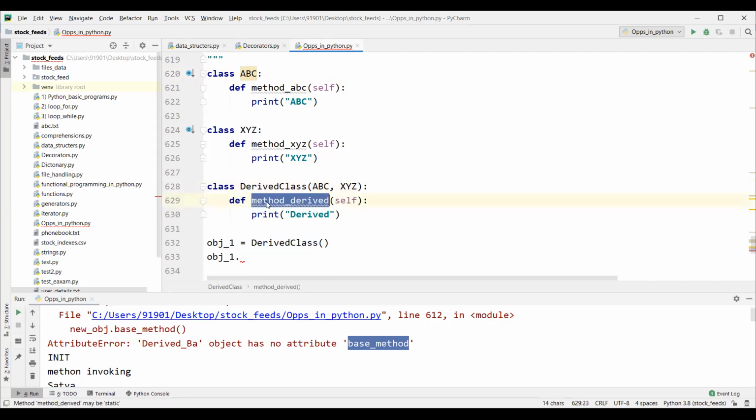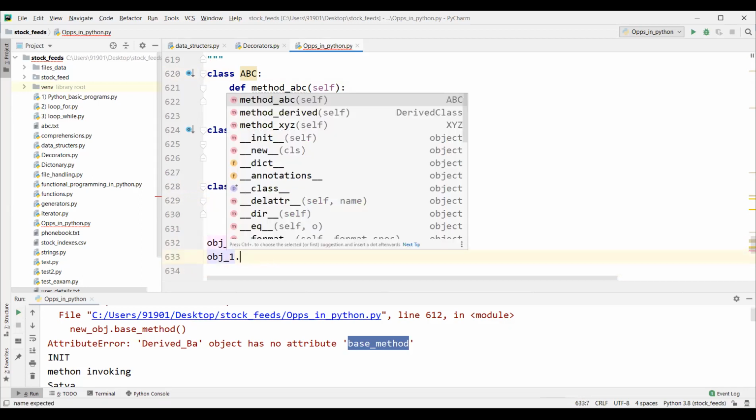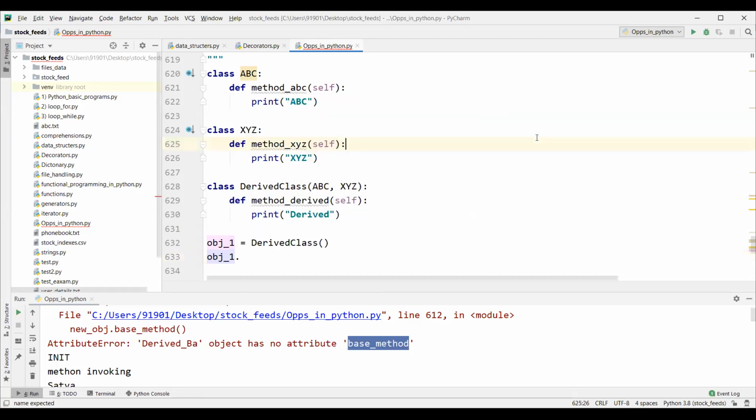So when I call obj dot, here is it listing out all the class members? Method ABC is coming from ABC. Method derived is coming from the derived class. Method XYZ is coming from XYZ. So that means when I call method ABC, can anyone tell me the approach? At least one person can take the initiative and start explaining how Python will look for this particular method.